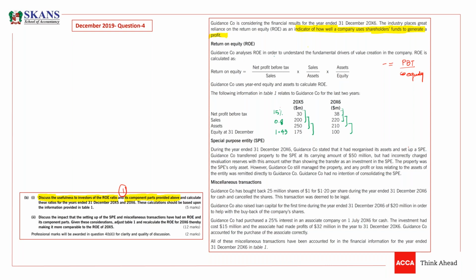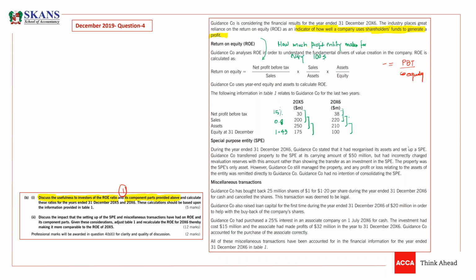Now, what does net profit over sales reflect, guys? What does it reflect? It reflects, if this is 15%, it means how much profit a company is making for every 100 sales. How much profit entity makes for every $100 sales.